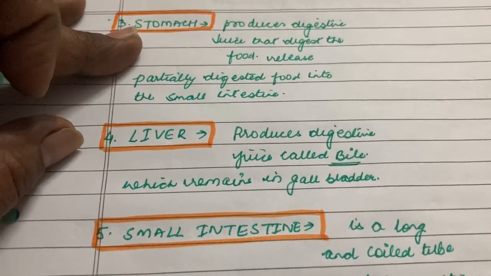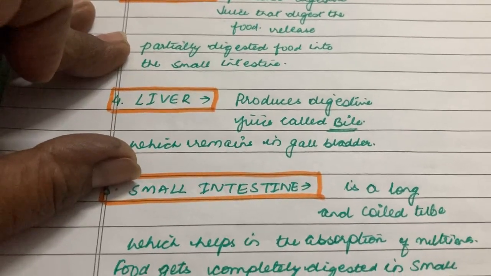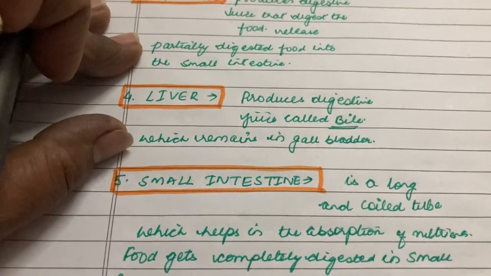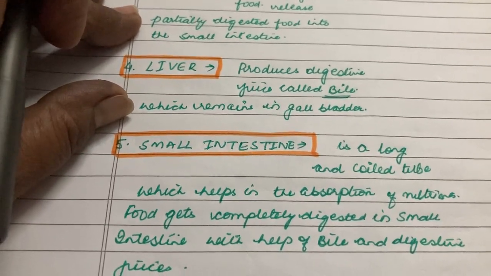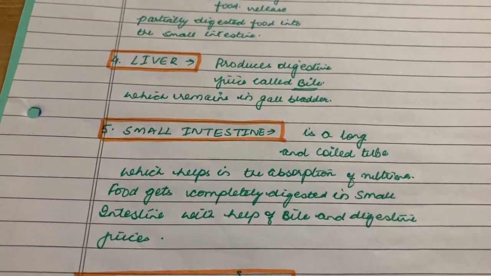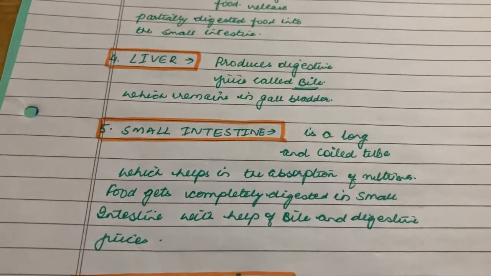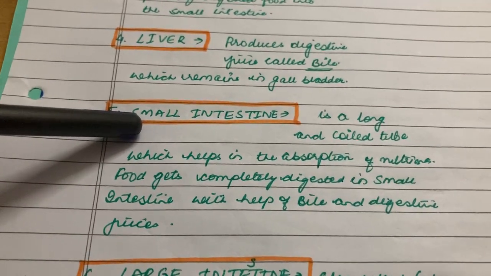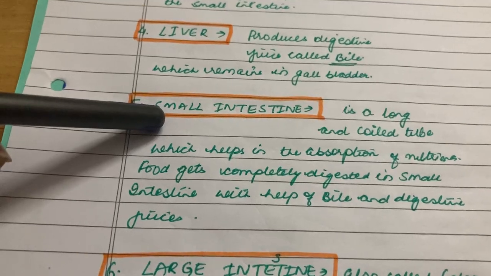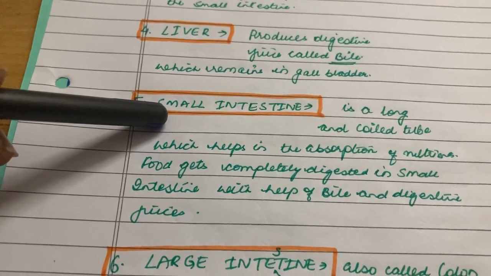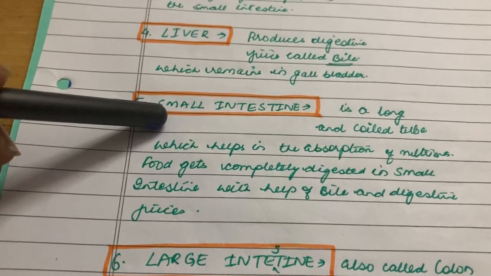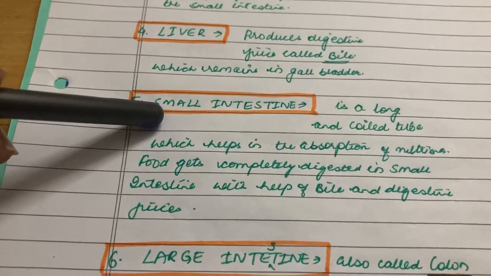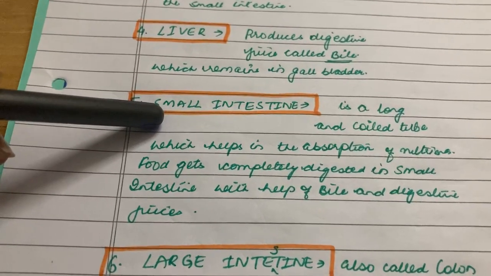Then what was the function of the liver? The liver produces a juice that is called bile, which helps in digestion of the food, and this bile remains in the gallbladder. Then small intestine. In small intestine we had discussed that from the stomach the partially digested food is moved to small intestine, where the food is further digested with the help of the bile juice produced by the liver and the digestive juices from the pancreas. These juices help the food to digest completely.